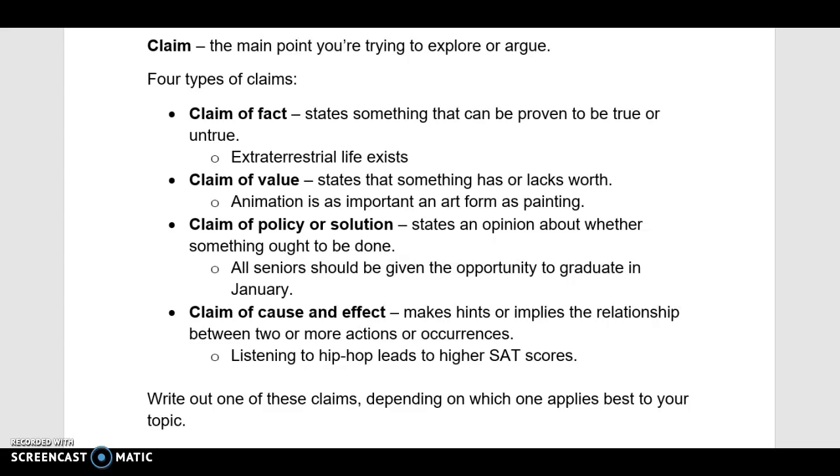When it comes to your research essay, you have to make sure, whether you're doing an exploratory essay or an argumentative essay, that you do have a claim. A claim is the main point that you're trying to explore or argue. There are 4 types of claims, and then under each of these are examples.